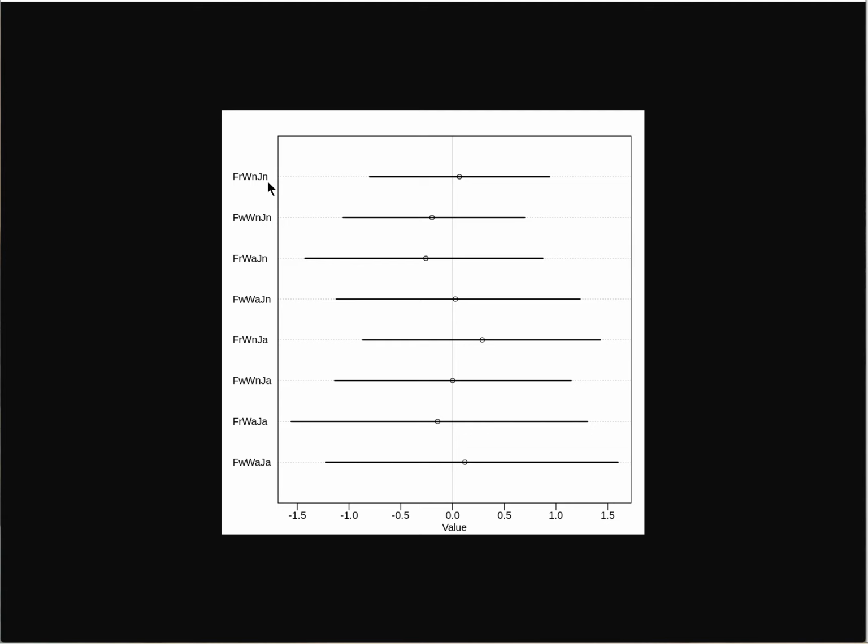If I go to this one, a non-American judge judging a non-American red wine, and then here, a non-American judge judging an American red wine, we see that there may be a little bit of a discrepancy. But if I do the same thing for the white wines, the preference seems to flip. And you see a similar phenomenon with the American judges. So it doesn't seem that there is much of a bias.